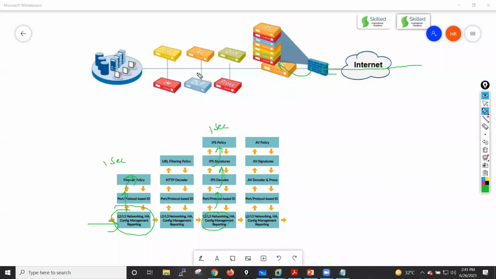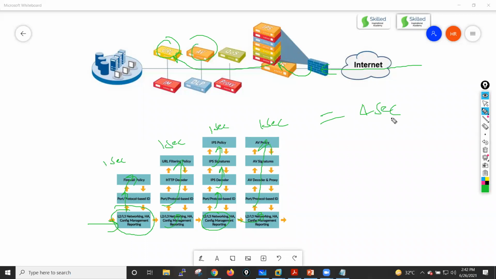After that, let's suppose you are using URL filtering feature. So see, this traffic now will go to your URL filtering device. In that case, first, here also your networking engine will work. Then that traffic goes for your URL filtering feature. So it will also take, let's say, 1 second. Let's say you are also using antivirus protection. In that case, see, your traffic is again going for the antivirus policies. So if you see here, guys, this will also take 1 second. So total processing is 4 seconds, right, guys, in this particular flow.